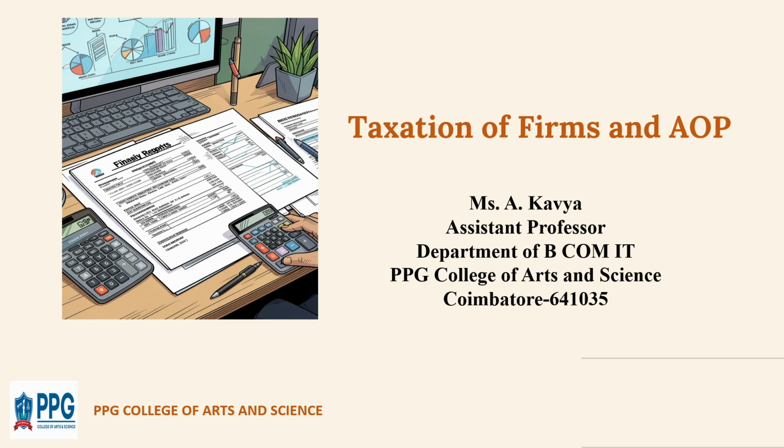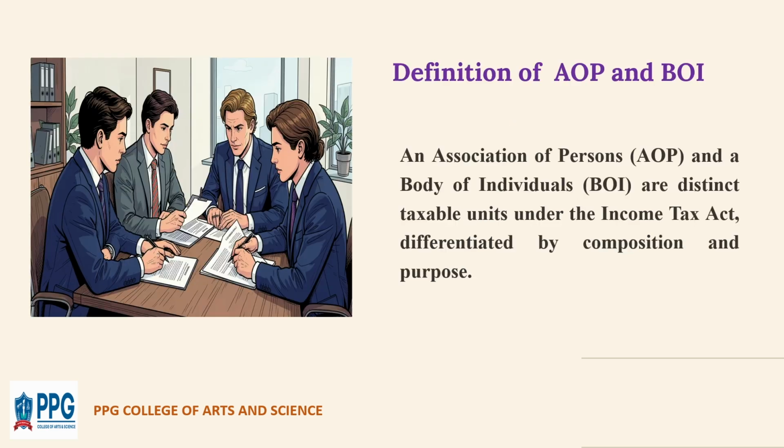Today, in this video, we are going to see about the taxation of firms and AOP, the definition of AOP and BOI. AOP is briefly called Association of Persons and BOI is briefly called Body of Individuals.